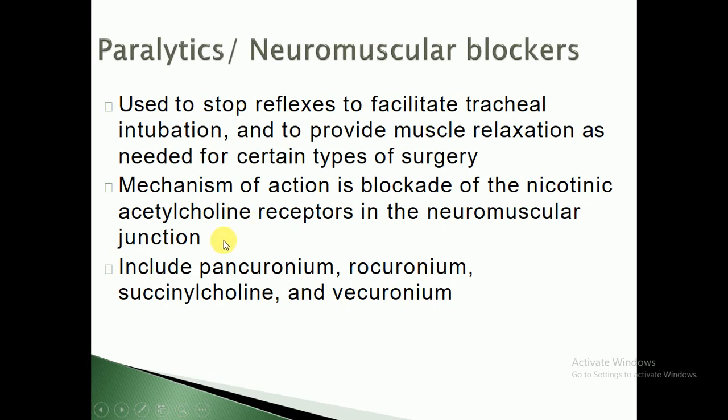As we know, acetylcholine is the neurotransmitter which is normally released, but it is very important to control the release of acetylcholine. So these neuromuscular blocking agents can block the nicotinic acetylcholine receptor in the neuromuscular junctions. For example, they include pancuronium, rocuronium, succinylcholine and vecuronium, as I have already discussed in my previous lectures.